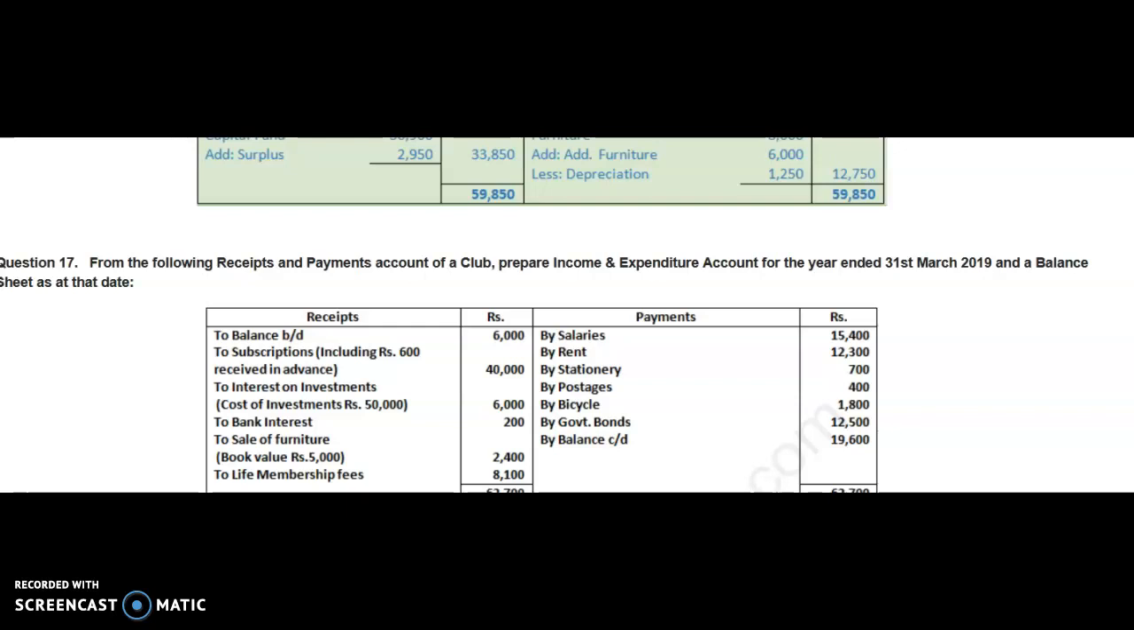Government bonds is again our asset. It will be shown in the closing balance sheet on the asset side. Balance c/d is the balance of cash. That will be shown in the closing balance sheet on the asset side.